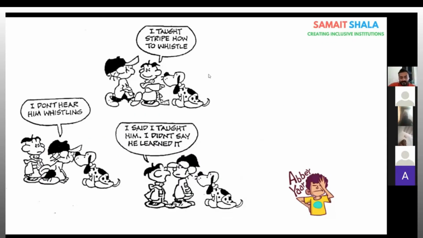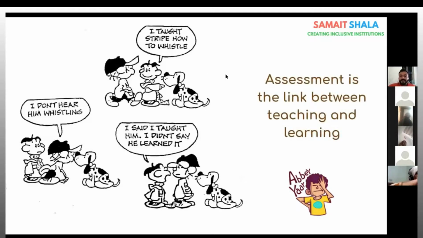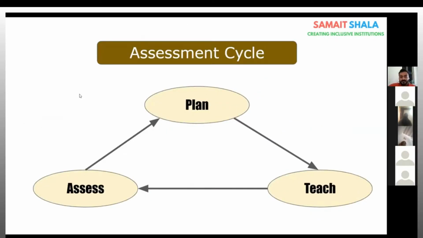So, what comes to your mind when you see this picture? It means अगर हम कुछ सिखाते हैं जरूरी नहीं है सामने वालों को वो आ ही जाए. Exactly. Right. Assessment is the link between teaching and learning. So this is basically the assessment cycle.